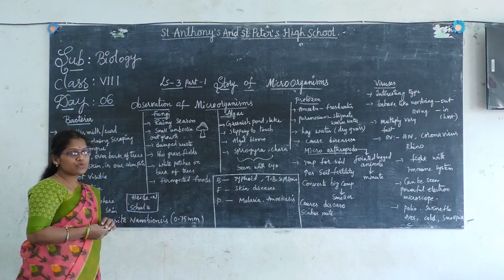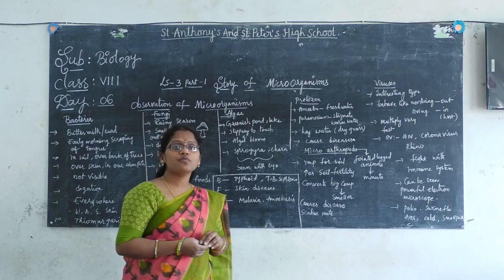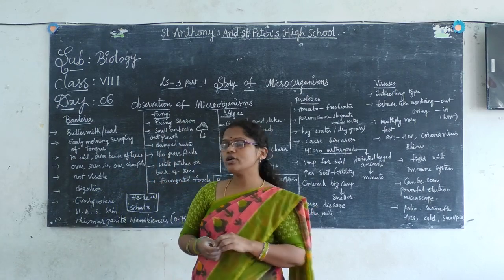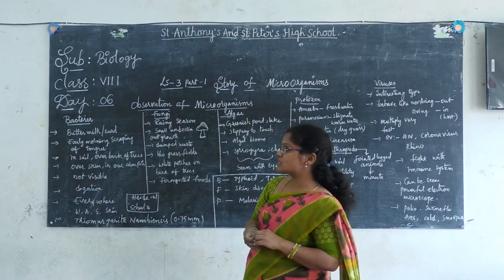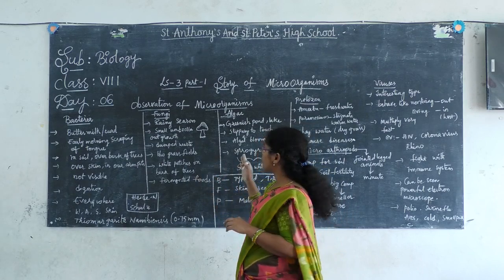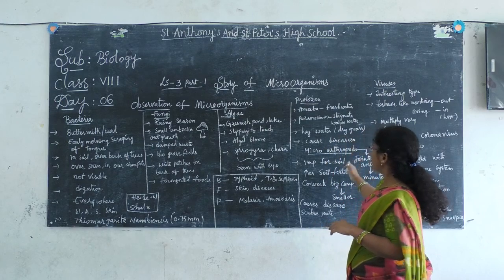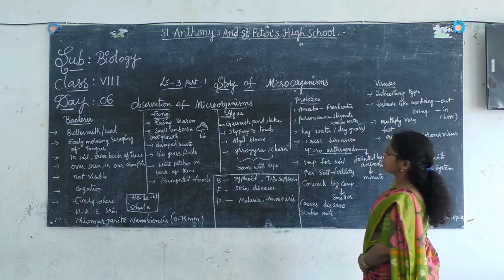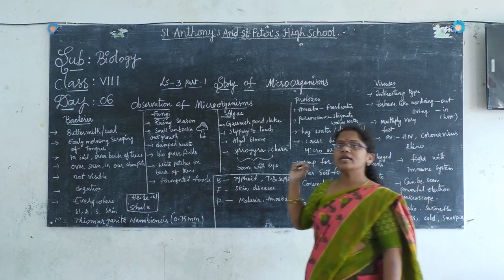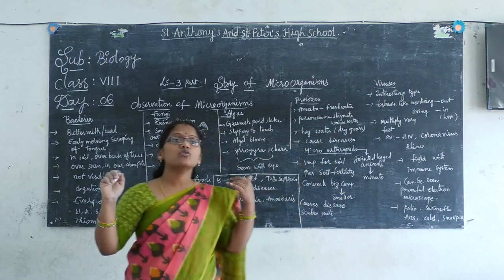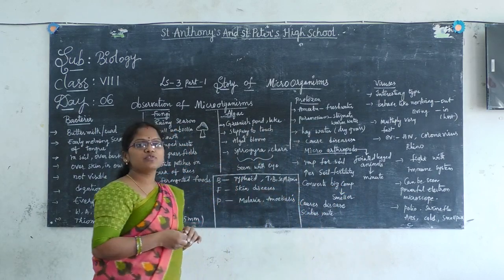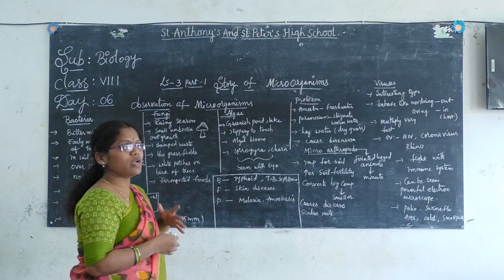So in the previous class we have discussed the types of microorganisms, right? What are the types of microorganisms we have discussed? Bacteria, fungi, algae, protozoa, and virus, right? Today let us see where we can see all those types of microorganisms one by one.